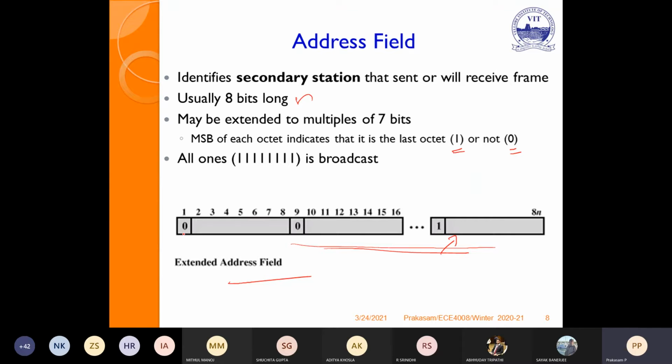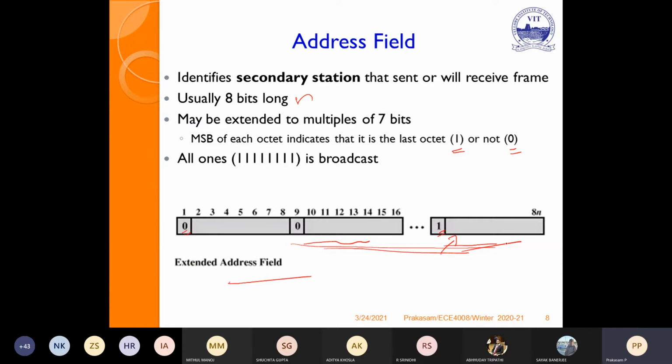If the MSB is 0, it represents that one more octet is there in the address. If the MSB is 1, that means this is the last octet in the address field. So the first bit, the MSB, is either 0 or 1. If it is 1, that is the last octet of the address field.